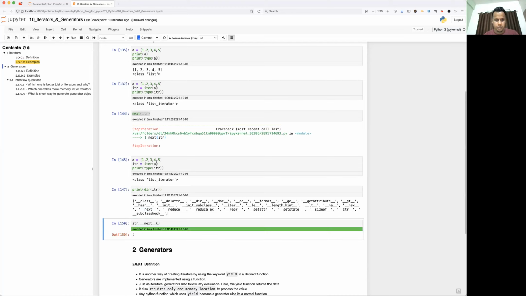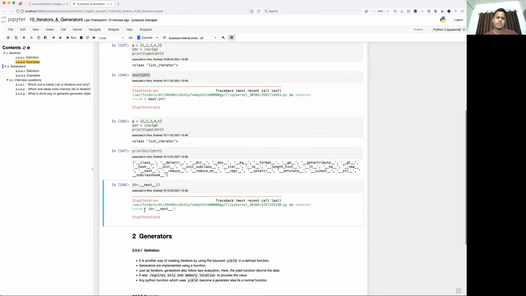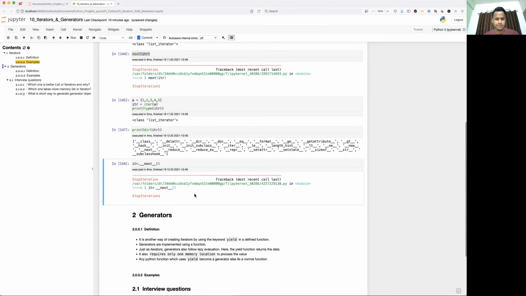Then again, if you run 2, then 3, then 4, then 5, once it reaches the end, it is going to give the exception StopIteration. So this is the way you access the elements. Now let's see how to avoid or get rid of this StopIteration exception.